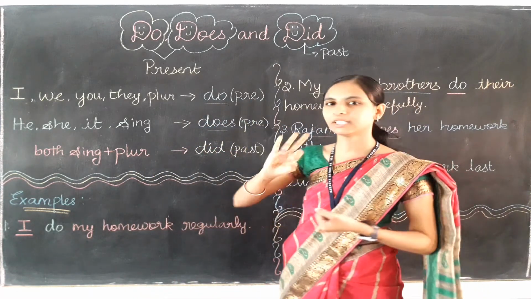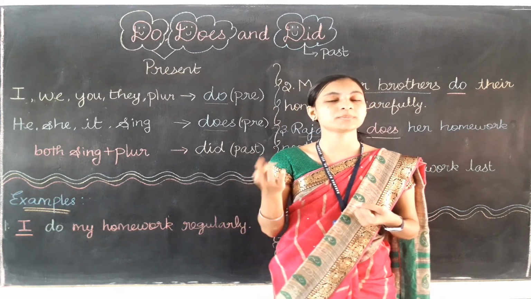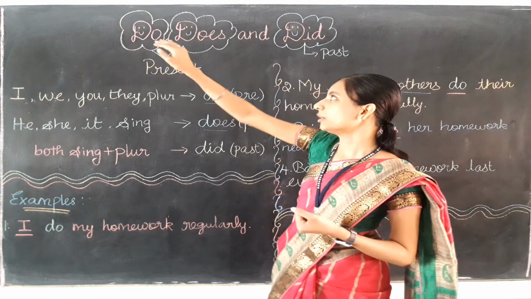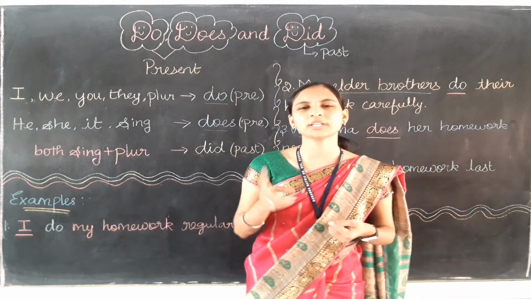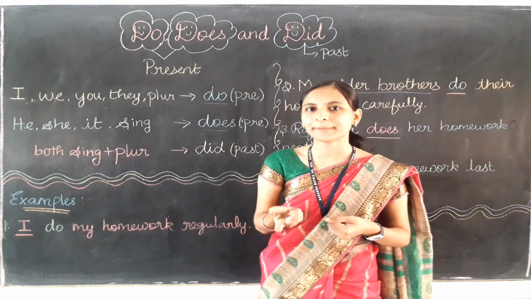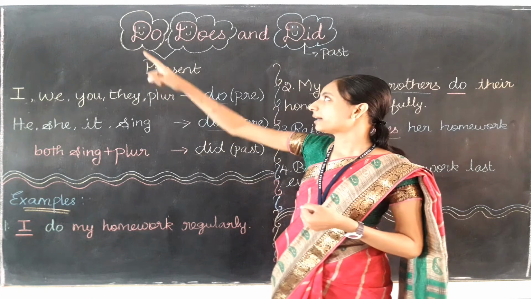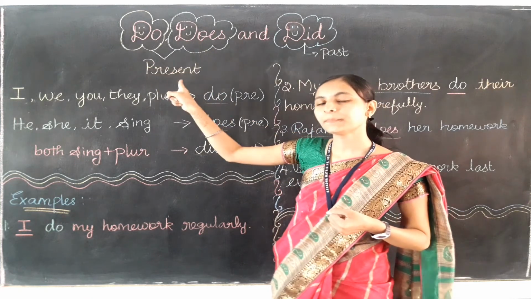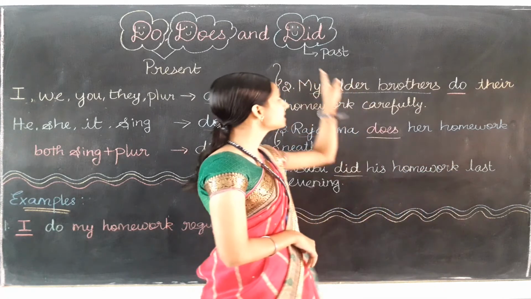So we have learned about three verbs of the do family. What are they? Do, does and did. Can you tell me which two verbs talk about the present? Yes, do and does are present time. And what is the past time verb? Yes, that is did.